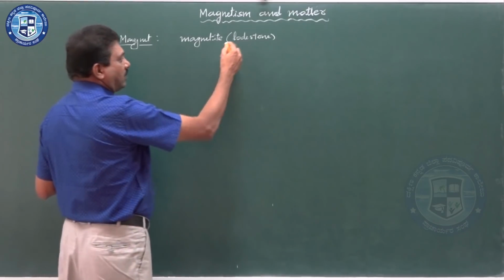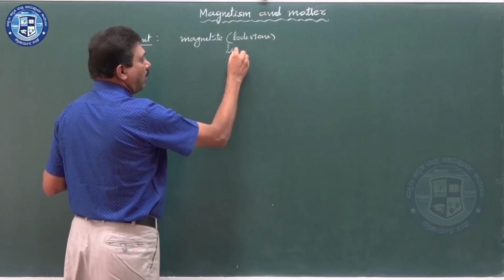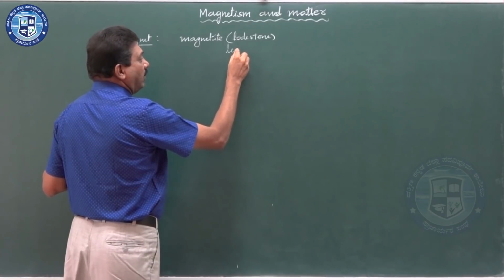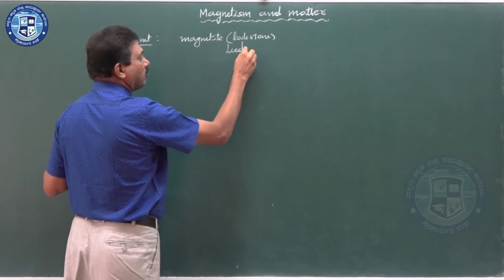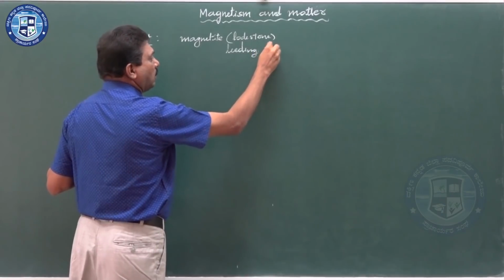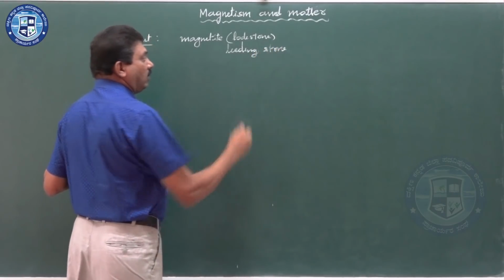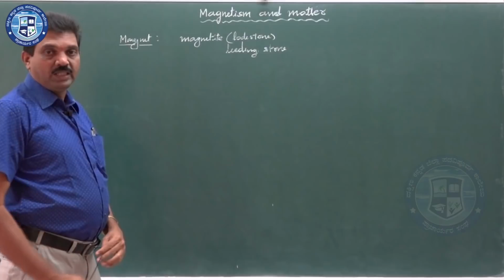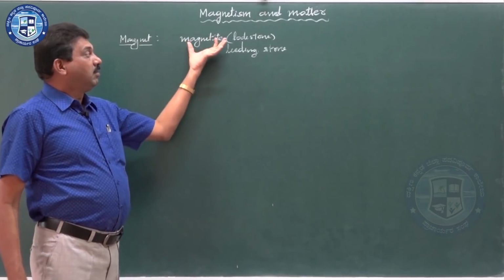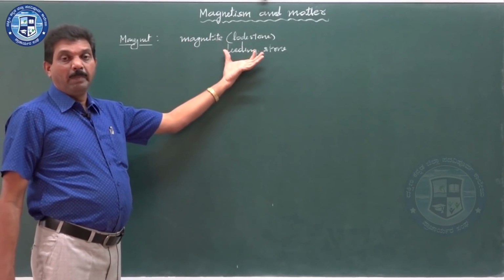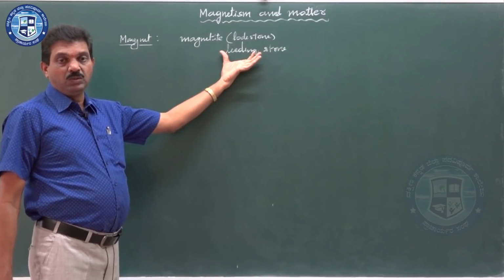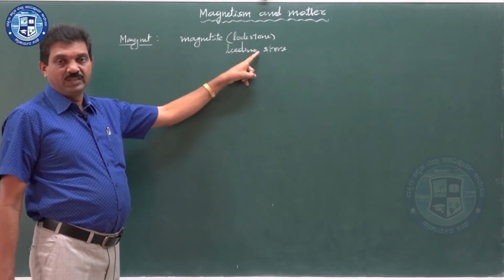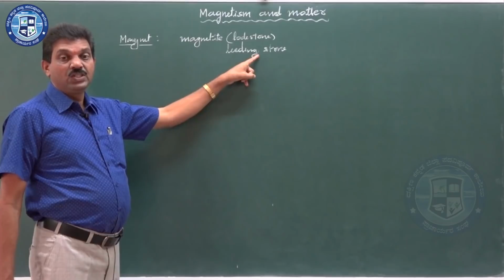Lodestone actually means leading stone. Leading stone means earlier this material was used by the navigators to tap the directions of their ship.